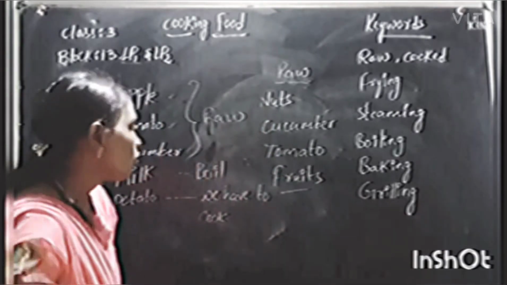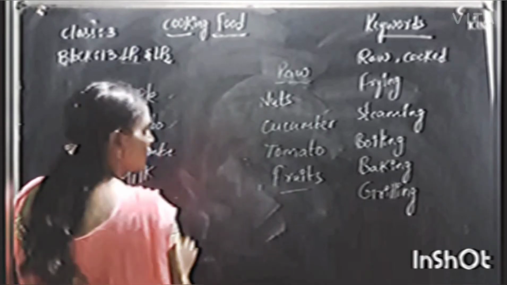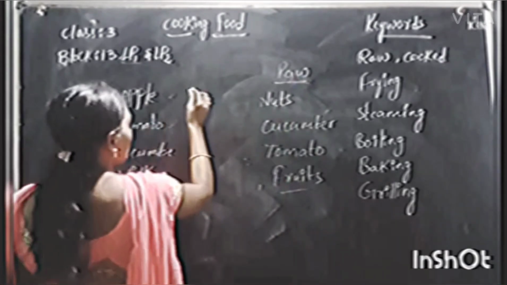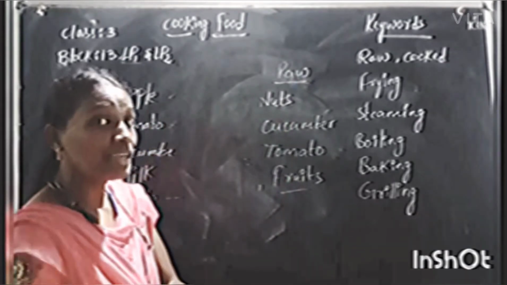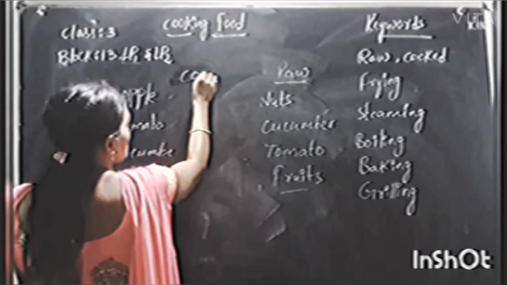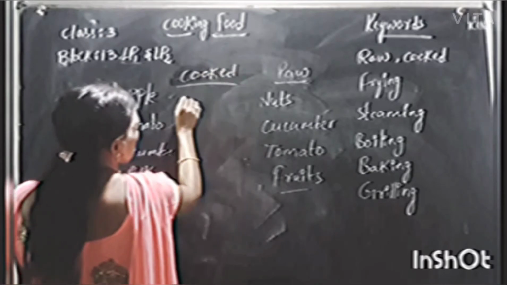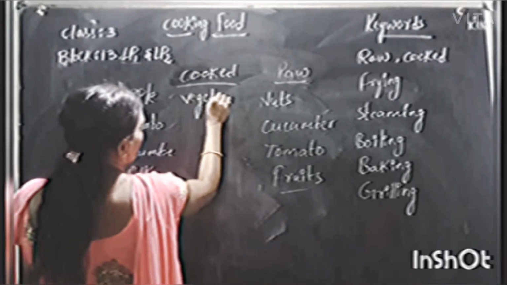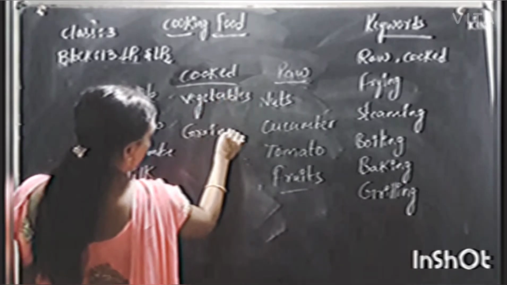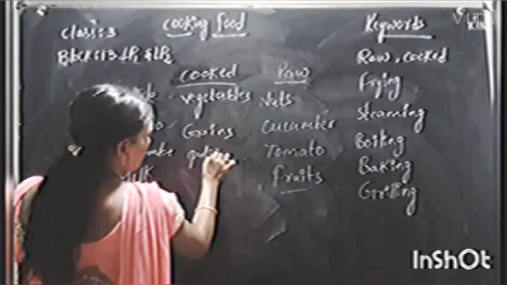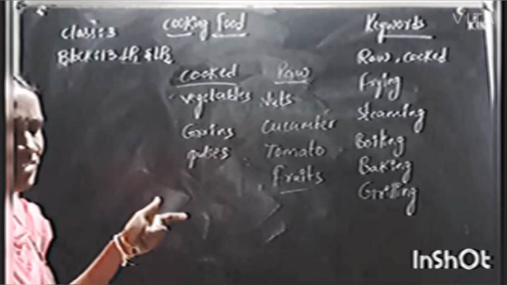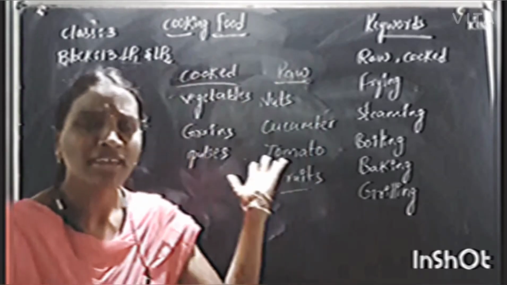Yes. These are the food items we can eat raw. And now you can tell me which food items I can eat after cooking. Which food items can be cooked? Tell me. Like vegetables and grains, pulses also. Even pulses have to be cooked. Not only pulses, vegetables and grains, all these food items can be cooked before we eat.